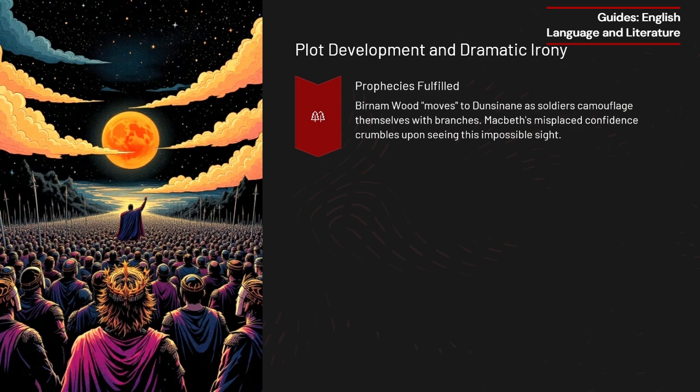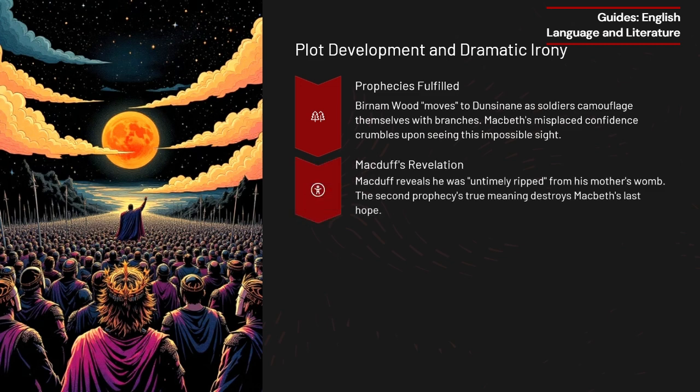The first prophecy to come true is the one about Birnam Wood. Macbeth was told he would not be defeated until Birnam Wood came to Dunsinane, something he thought was impossible. However, Malcolm's army cuts down branches to use as camouflage, making it appear as if the forest is moving. What seemed like a supernatural event is instead fulfilled through military strategy, proving that Macbeth's trust in the witches was misplaced.